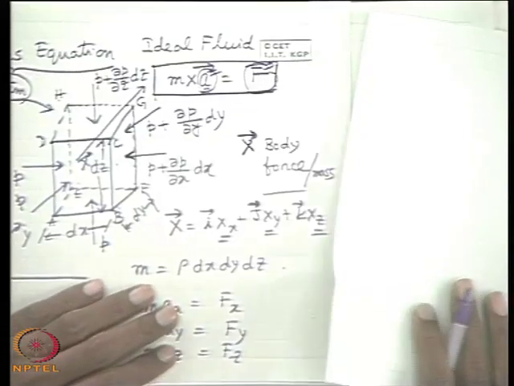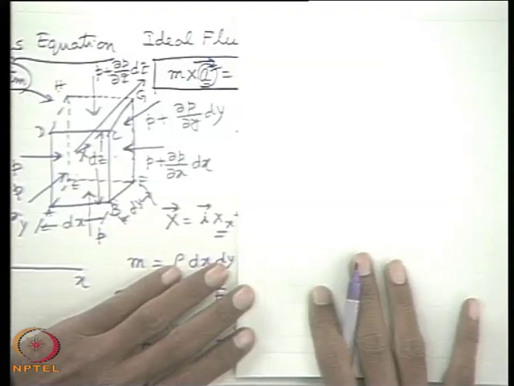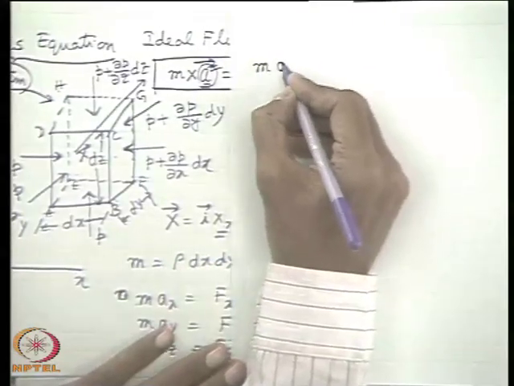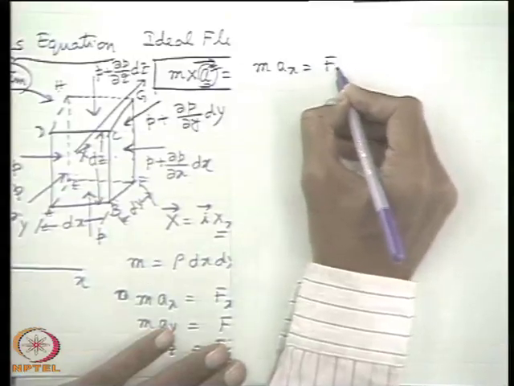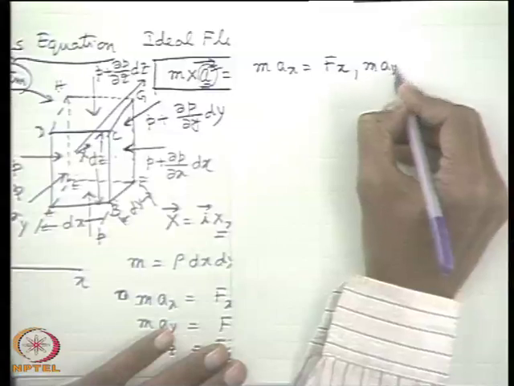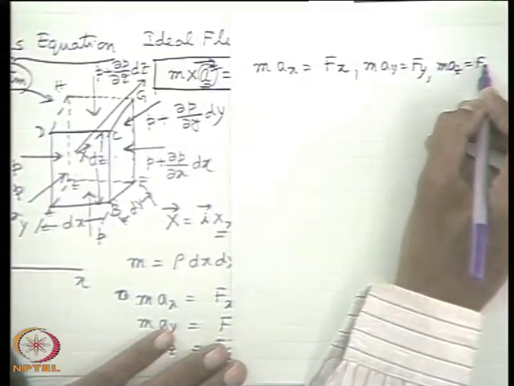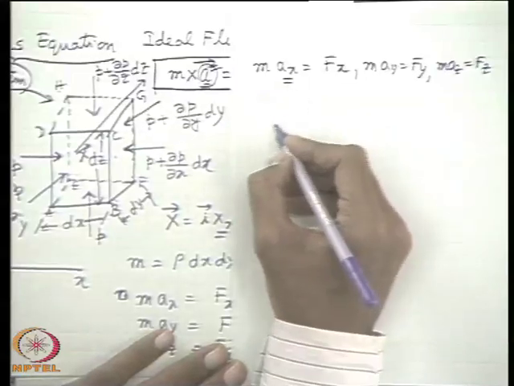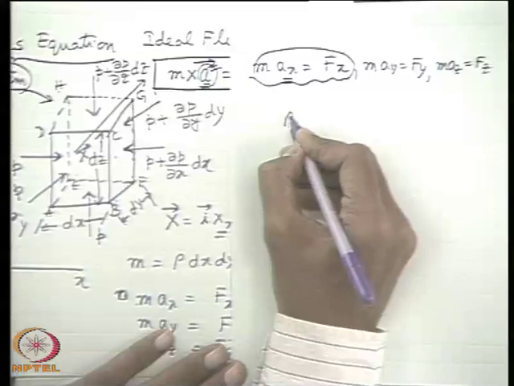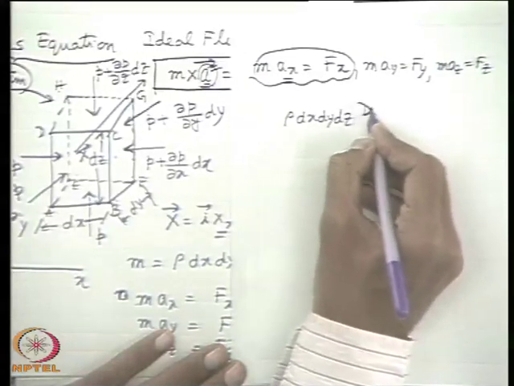So now you see what are the forces. Now if we recall, m in x direction, ax is Fx, m ay is Fy, and m az is Fz. Now what is ax? ax is du dt. So if I write this for x direction, then I can write rho dx dy dz into du dt.